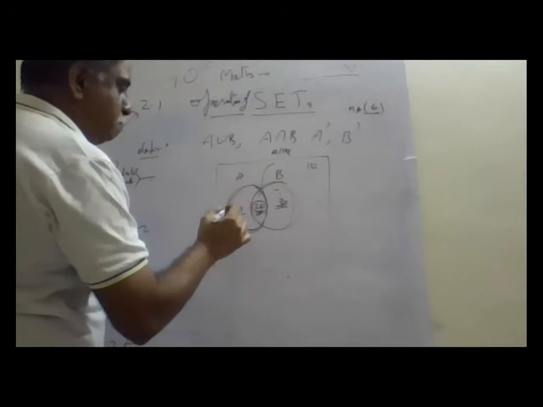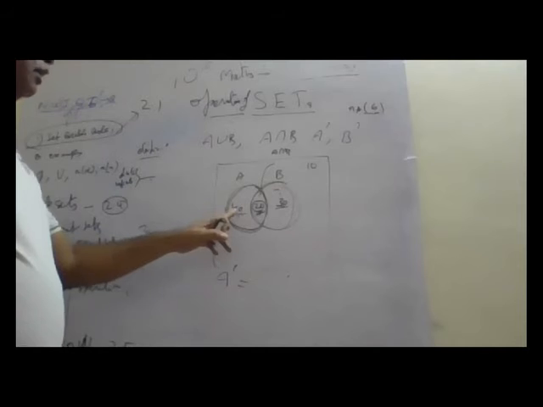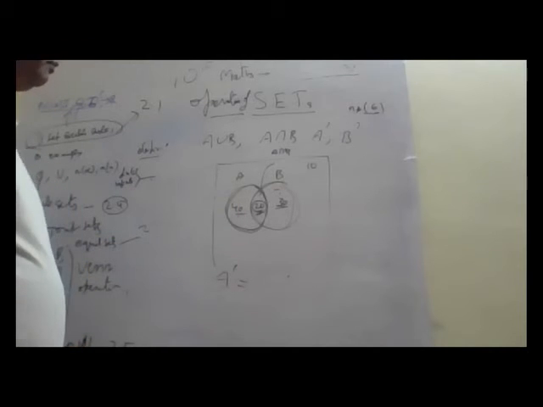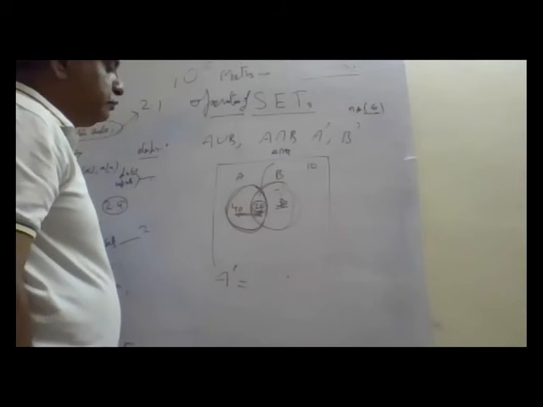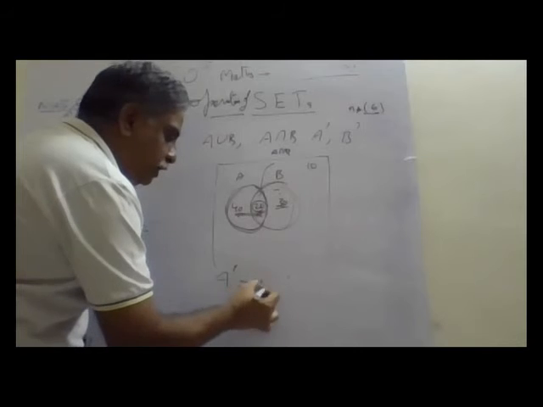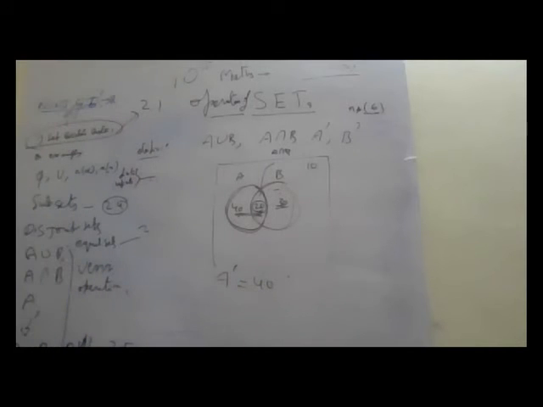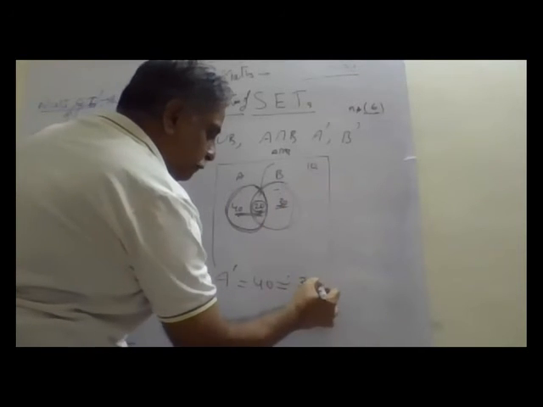What is A dash? Other than A, how much? The 60 is A. So A dash is 100 minus 60, that is 40. How did we get 40? This 30 plus this 10.